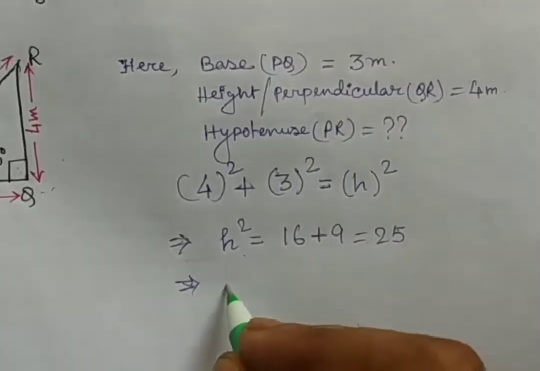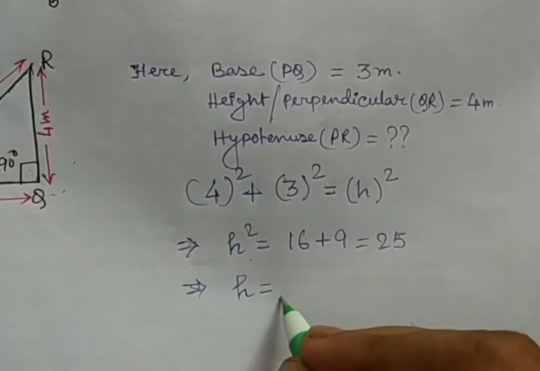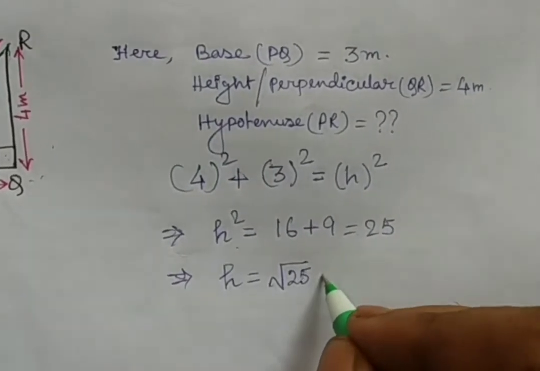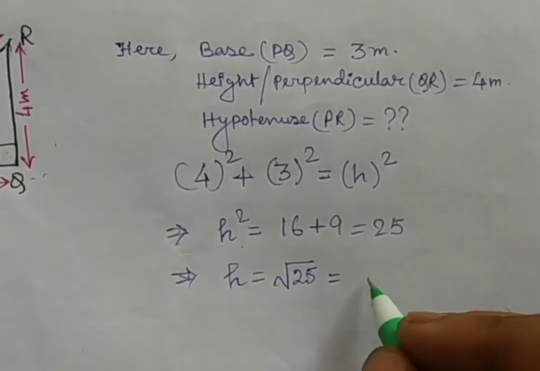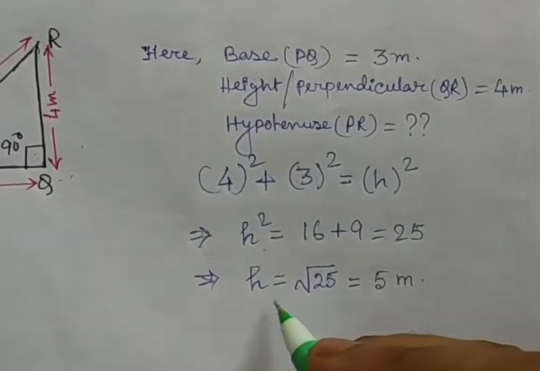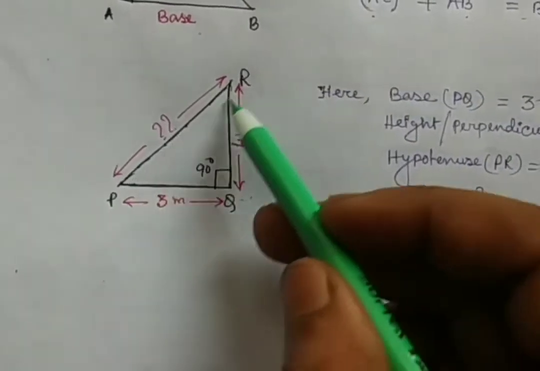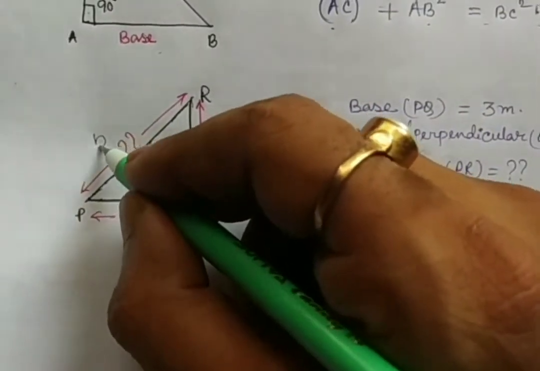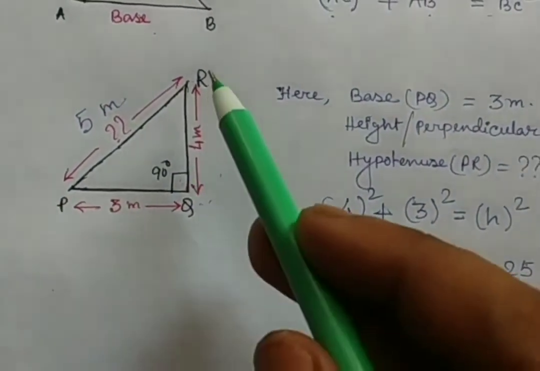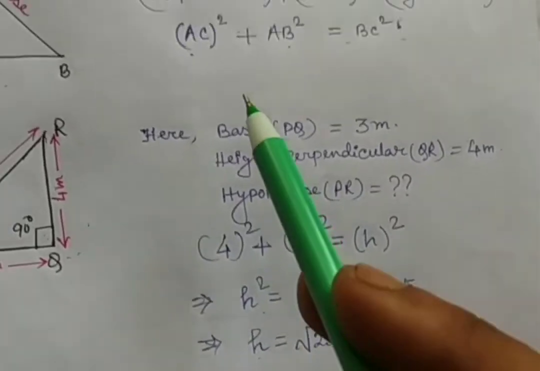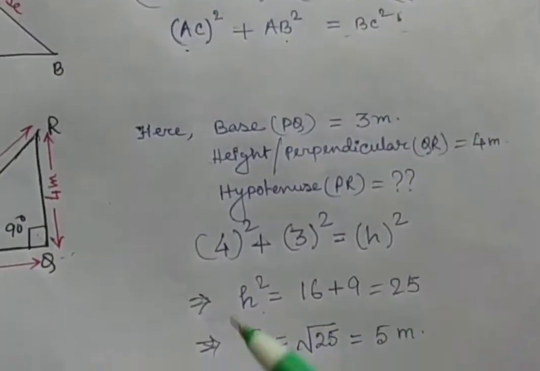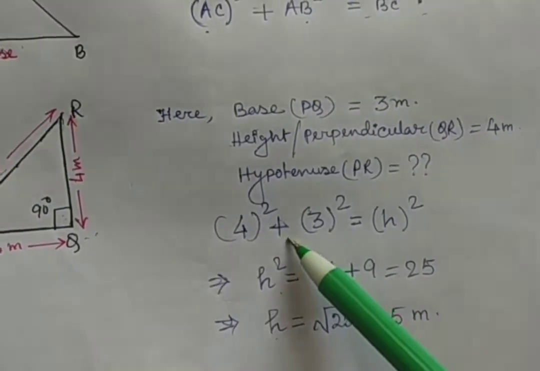So from square, if you want to calculate h, this is known as square root. You will learn everything in mathematics, but still I am explaining because it is required in distance and displacement calculation. So square root of 25 is nothing but 5 meter. That means h is 5 meter, this length is 5 meter. Do you understand? So 3 meter, 4 meter, and this length is 5 meter. How to calculate? By using the Pythagoras theorem: perpendicular square plus base square equals h square.